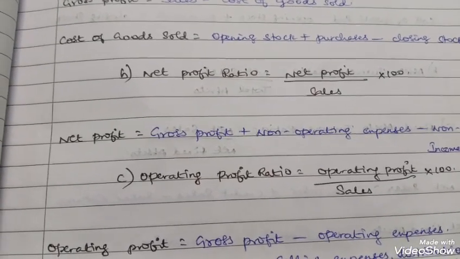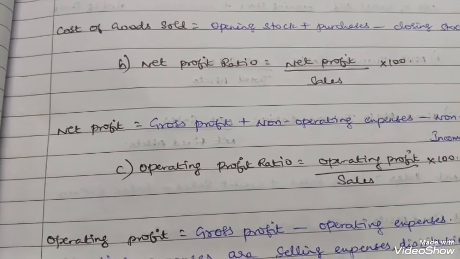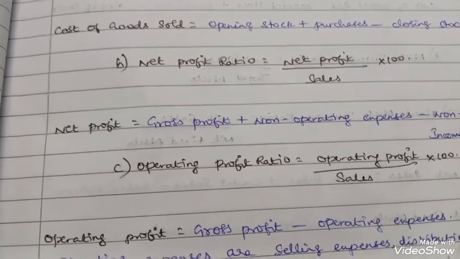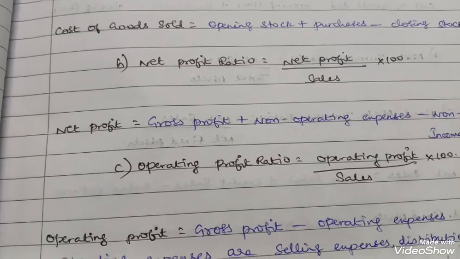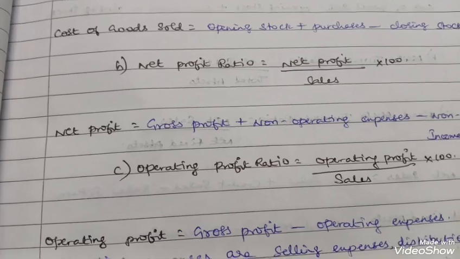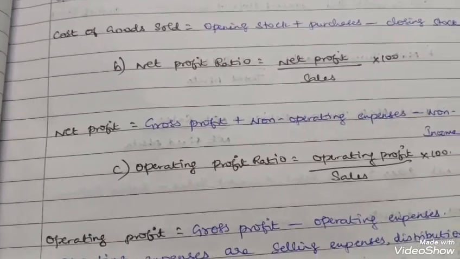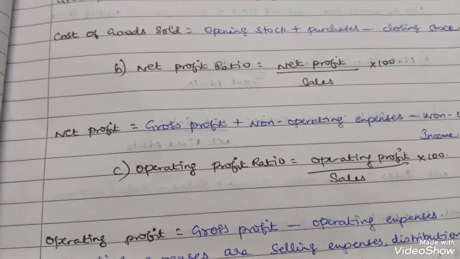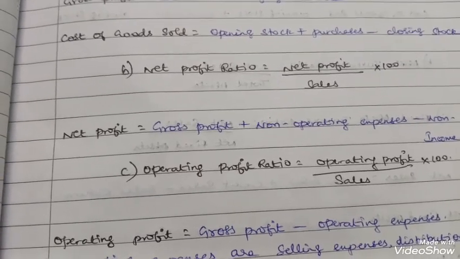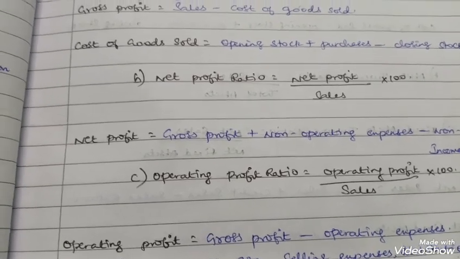Trading account and profit and loss account. So to find out the net profit, you have to remember the profit and loss account. In the profit and loss account, credit side, you will transfer the gross profit and you will record the incomes in the credit side. So gross profit plus income. Debit side shows the expenses, so minus expenses. So gross profit plus income minus expenses minus tax, you will get the net profit. Net profit after tax by sales into 100. So simple.